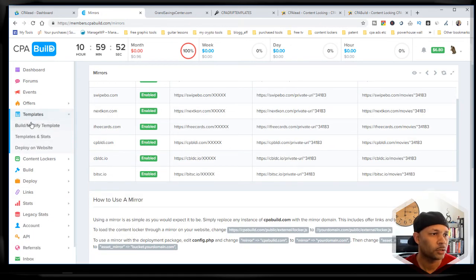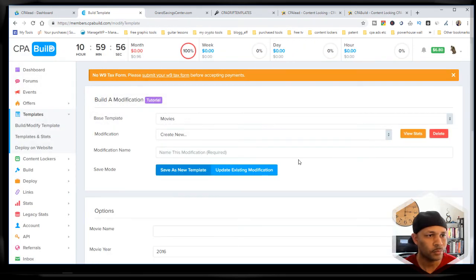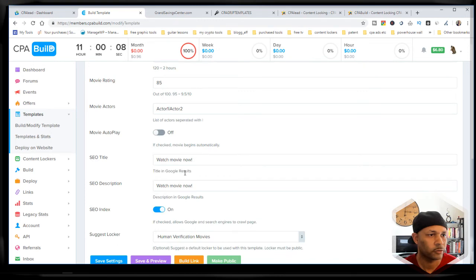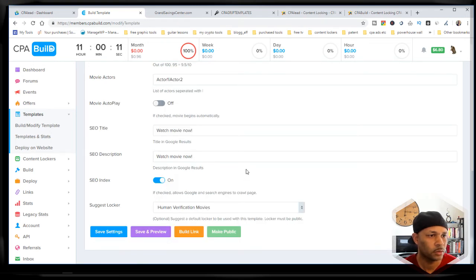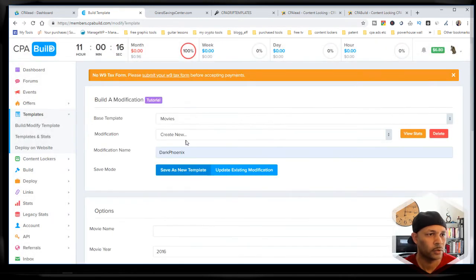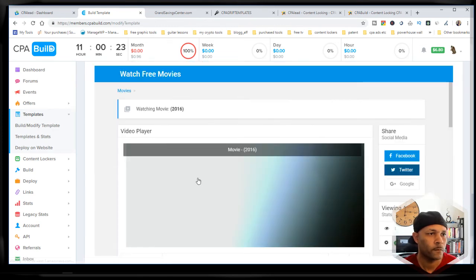I forgot to show you too, under templates, another cool one is movies. Might not allow me to do that since I already have one. So you can actually put the movie name, the description, all this information in, and it's already there. So this is kind of cool. Now you've got a movie site.